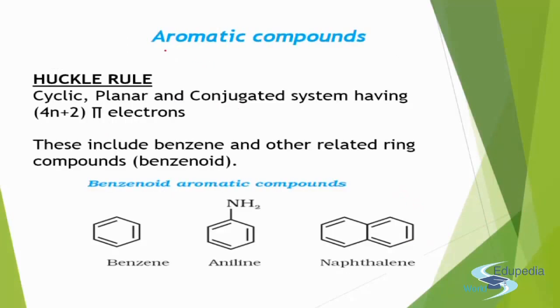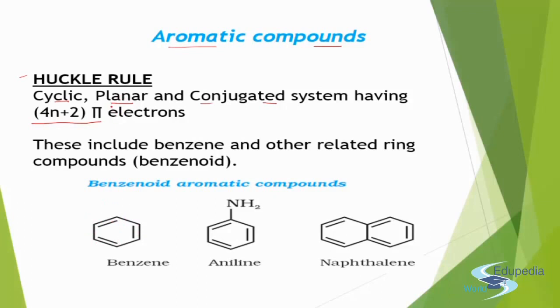Next is one special case in cyclic compounds, that is aromatic compounds. There is a rule defined by Huckel which helps us to identify aromatic compounds. It is very simple. A cyclic, planar and conjugated system having 4n plus 2 pi electrons will be aromatic. So we will study these new words. First is cyclic. Cyclic simply means a closed ring structure.